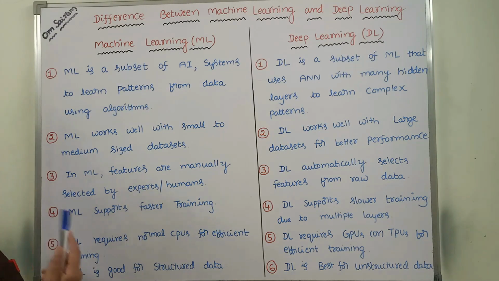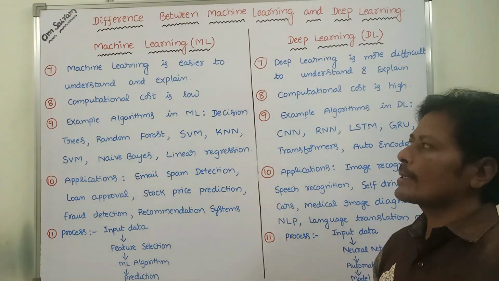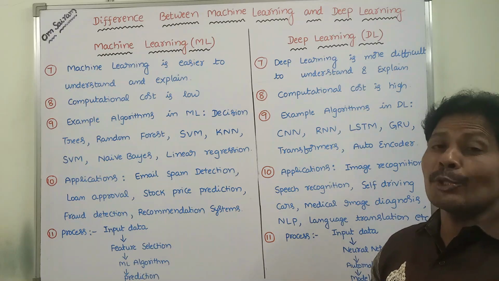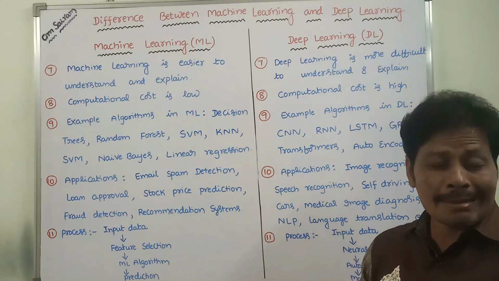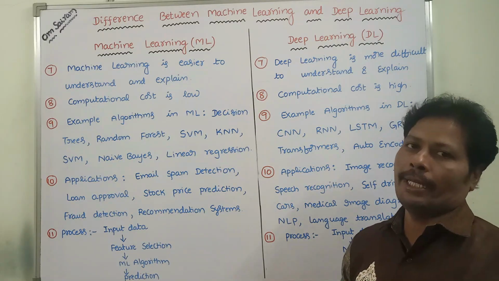Next, we can go for the seventh point. Machine learning is easier to understand and explain. So it is very easy to learn machine learning. It is very easy to understand and very easy to explain.